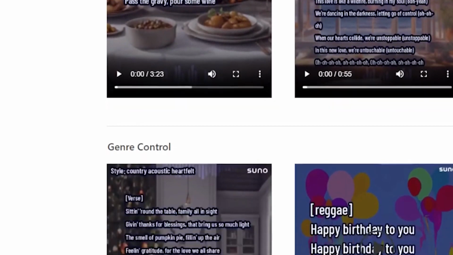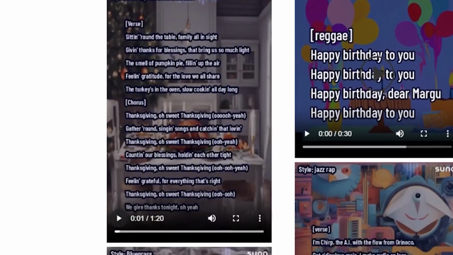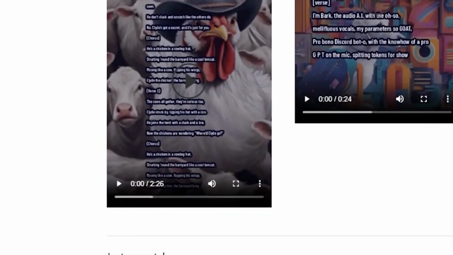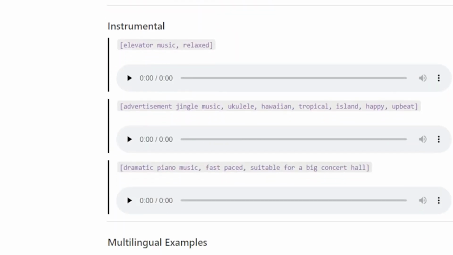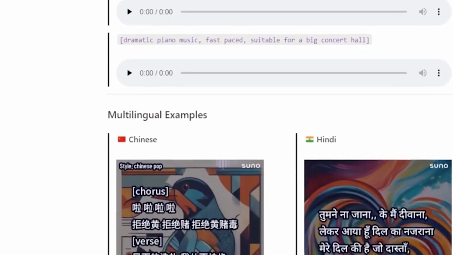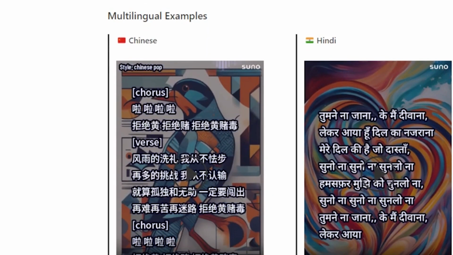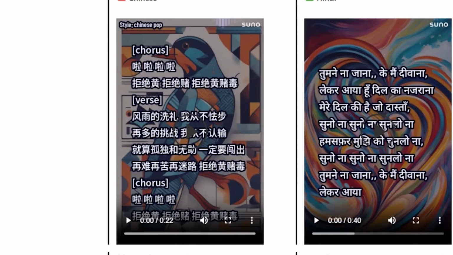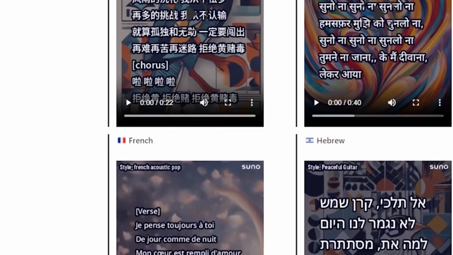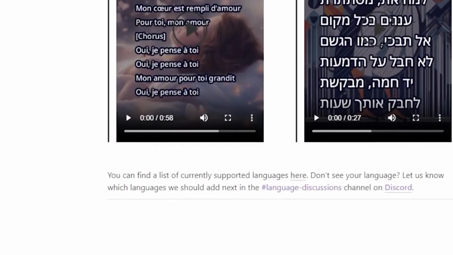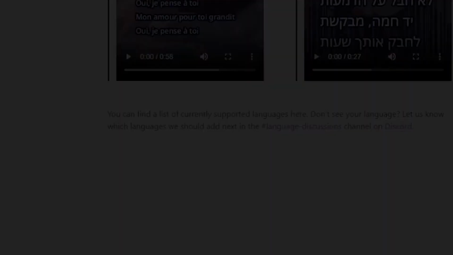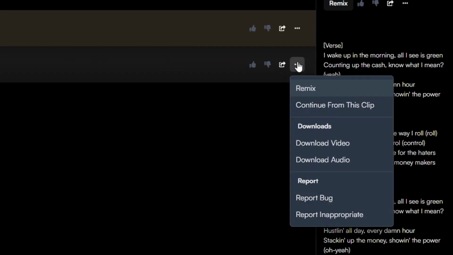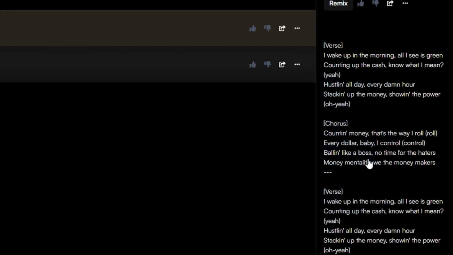Suno AI V3 has completely changed how we make music, making it more enjoyable, accessible, fun, highly customizable, and really flexible to use. Whether you're a seasoned musician who has been making music for years, just doing it for fun, or a hobbyist, the tools and tips we've talked about today can really improve your music projects and inspire endless creativity. Suno AI gives you the tools to mix and match different music styles, play with various sounds, and even change the singer's voice, all in a way that feels like playing a game. This makes creating music not just about hitting the right notes, but also about exploring your creativity and bringing your unique ideas to life in your songs.